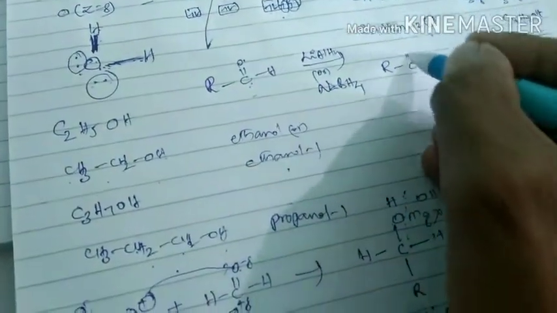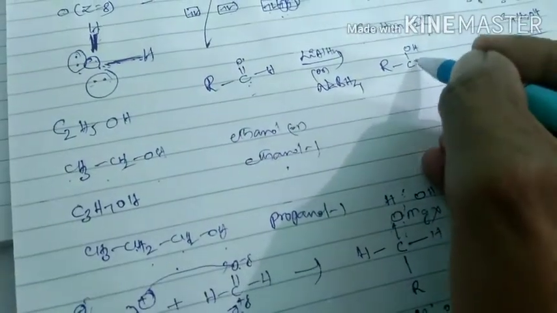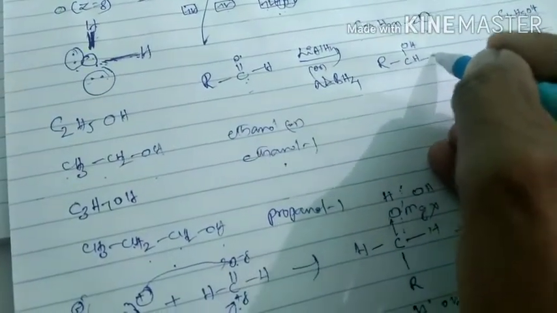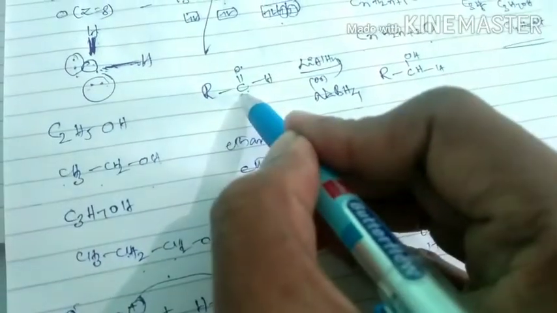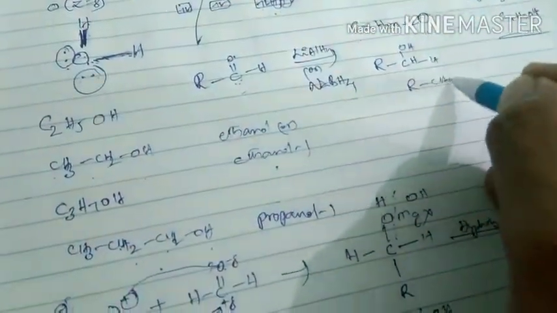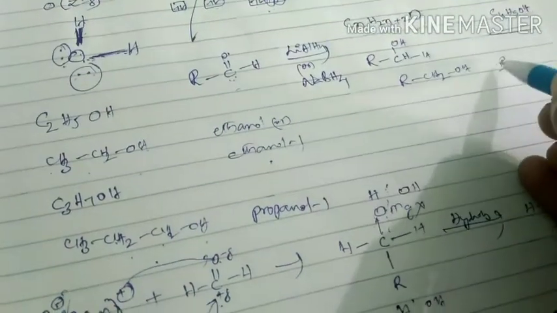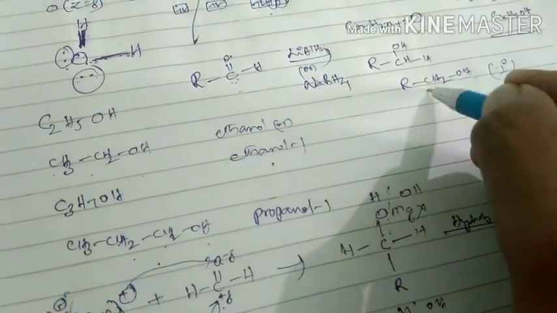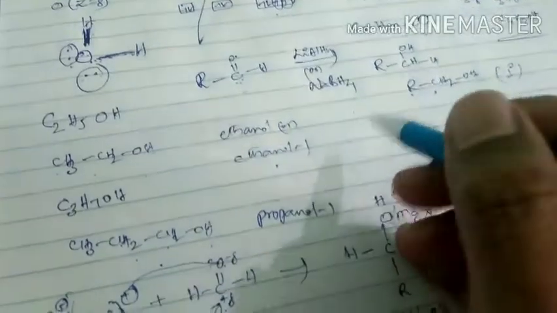Then we get R-C-O with H, H. That means one hydrogen is added here, one hydrogen is added here. It can be written as RCH2OH. This is what is called a primary alcohol, because the OH is present on a carbon attached to only one carbon atom.